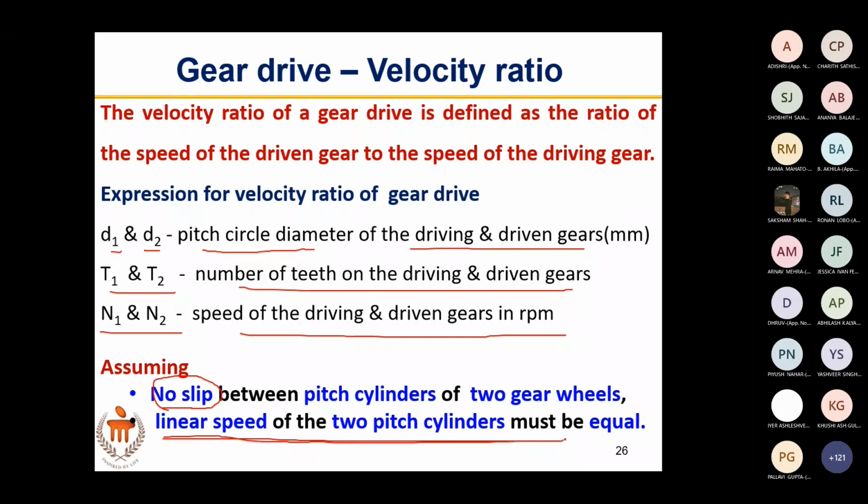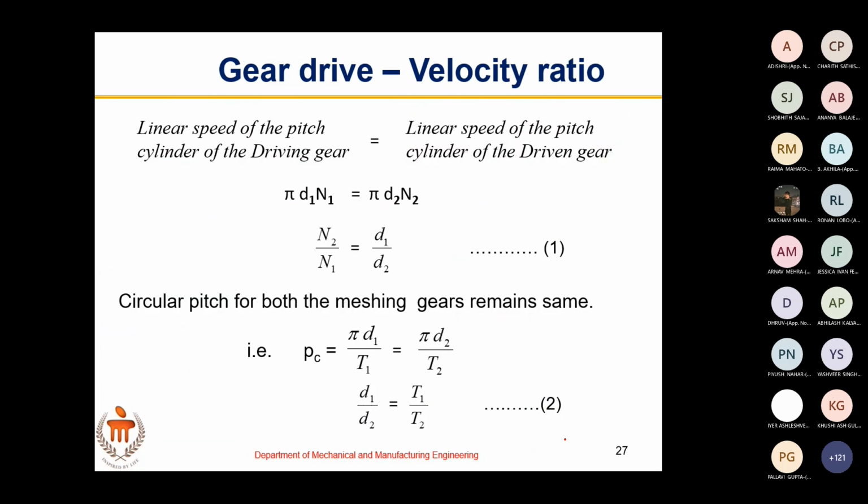On the pitch surface, or pitch cylinder, the linear speed should be the same, just like how the linear speed was the same on the belt drive. The speed at any point on the pitch circle, pitch cylinder or pitch surface will be the same. So you have to equate this linear speed.